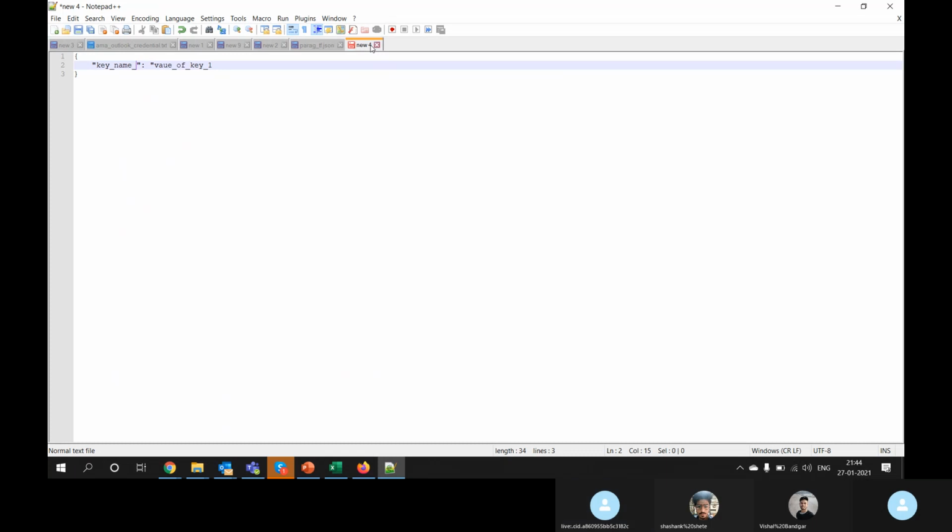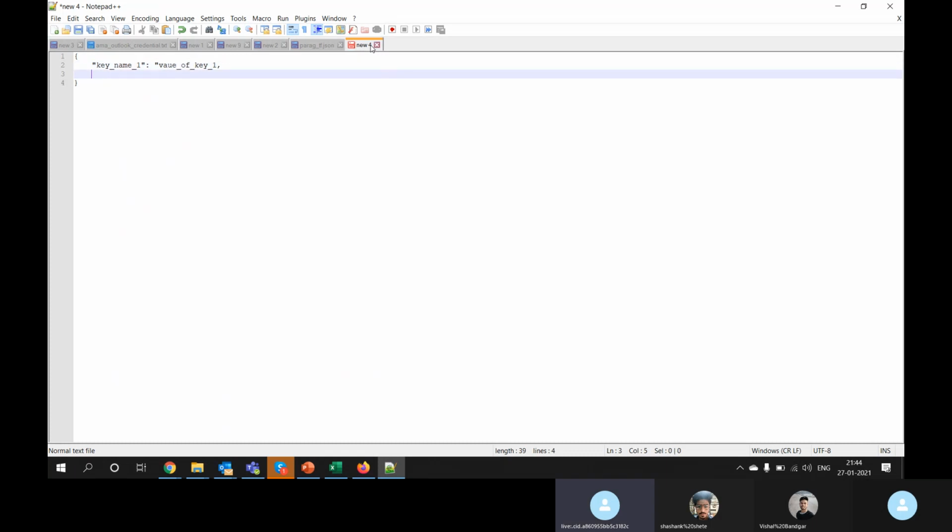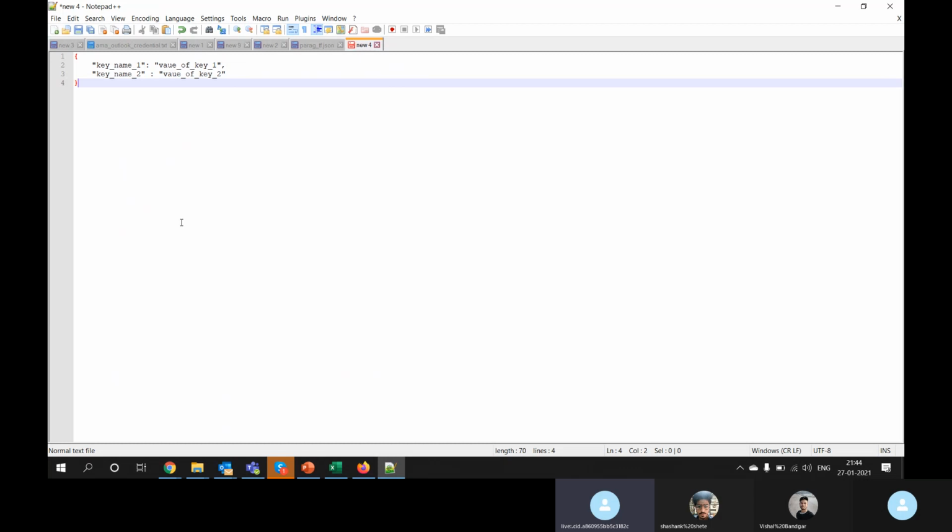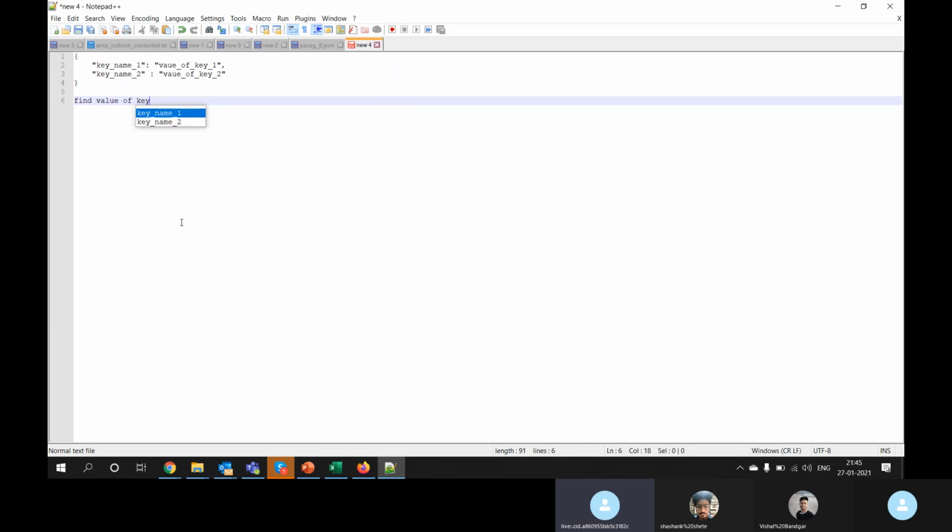If I want to go for the second one, key name two, value of key name two. Something like this. So if I ask the system to find the value of key name two, the system will directly give me value two.